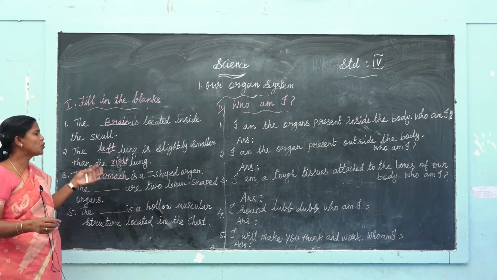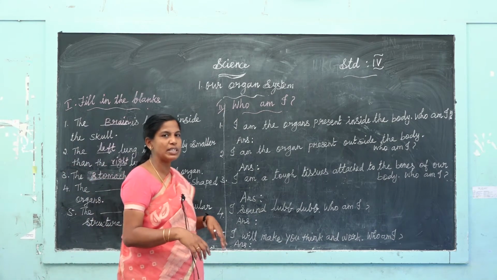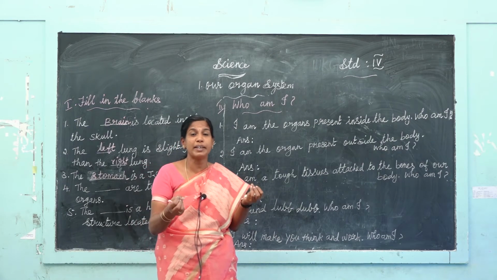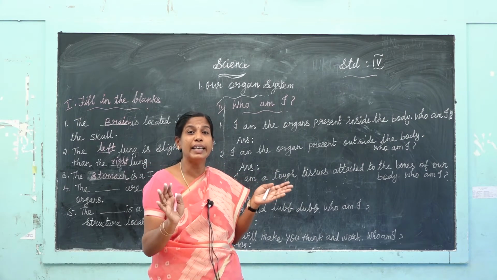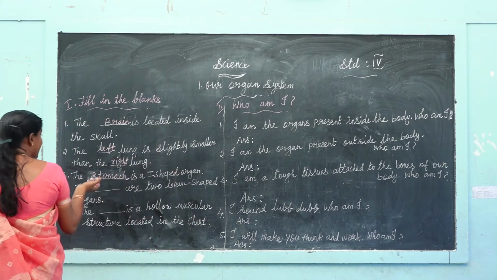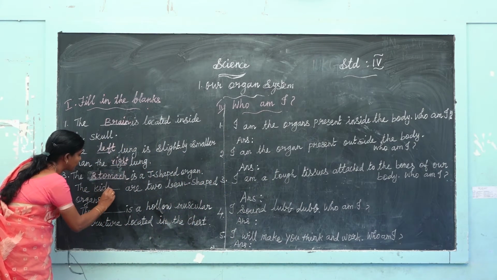The dash are the two bean-shaped organs. In your body, inside, you have the internal organs. One part is the kidney. The kidney has two bean-shaped organs. First, kidney. Answer is kidney.